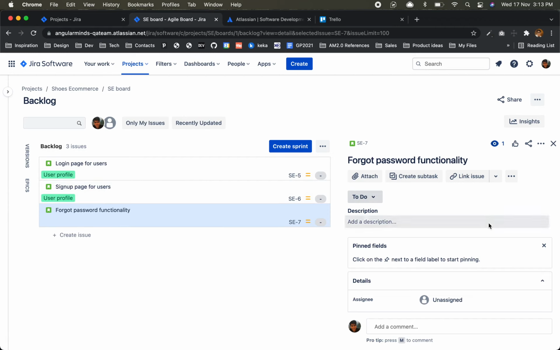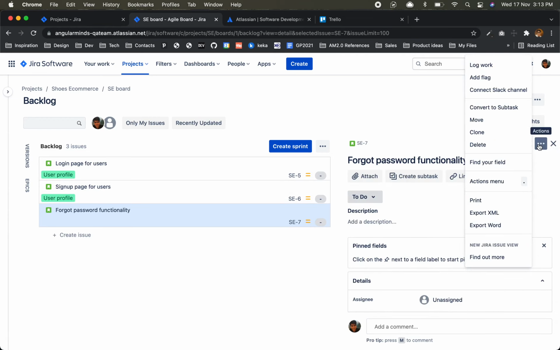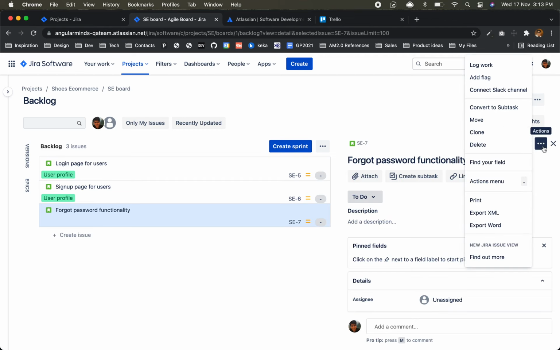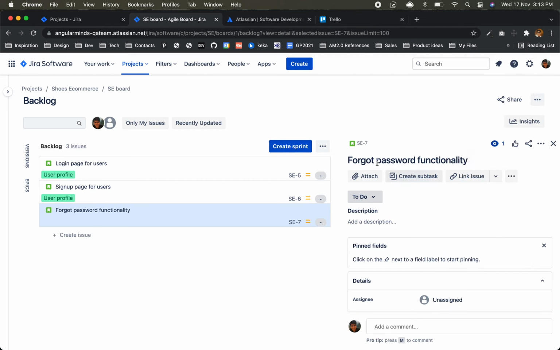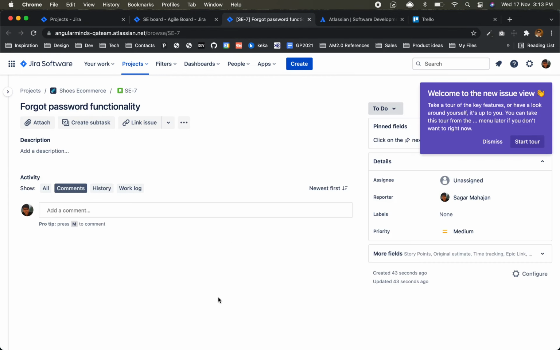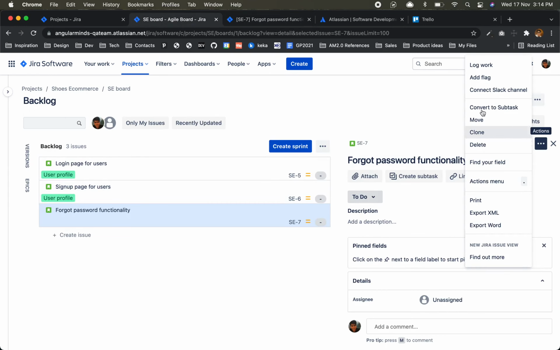Even if you want this to be more open, what you can see here is link issue. Just click on SE7 and click open in new tab. This is the entire page for that particular issue. There must be another way also from here or somewhere, not sure.